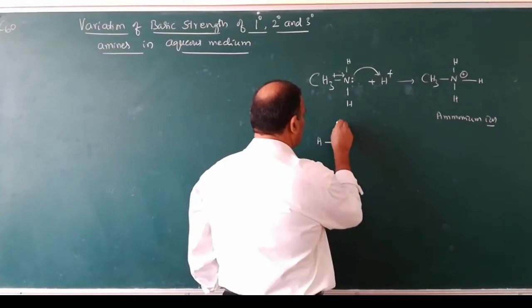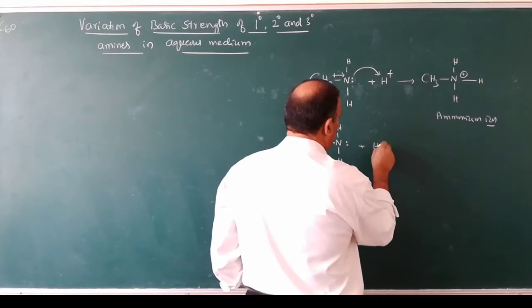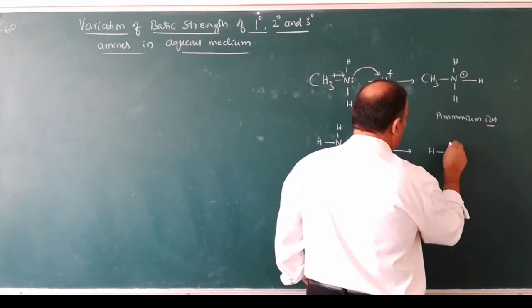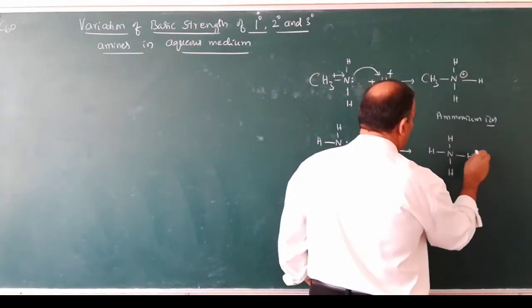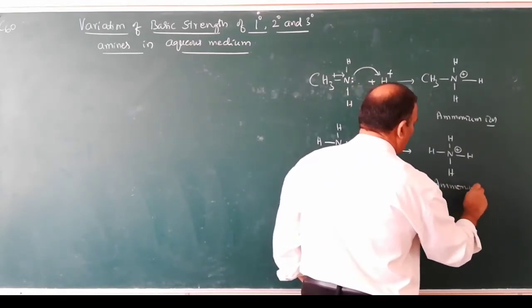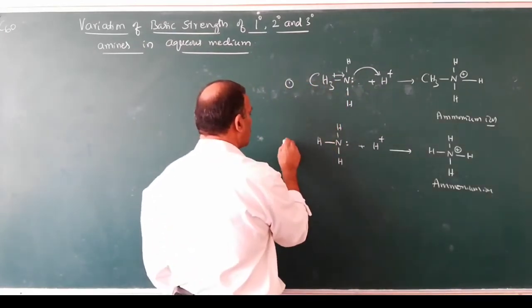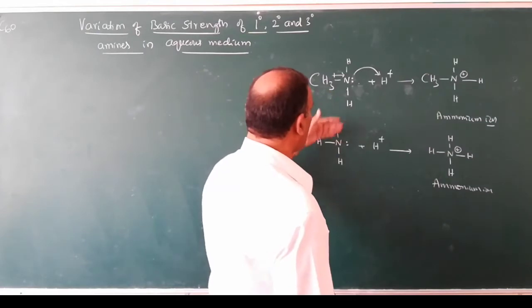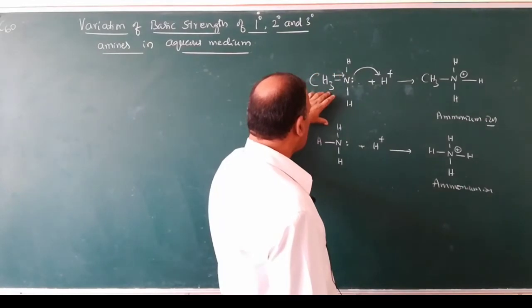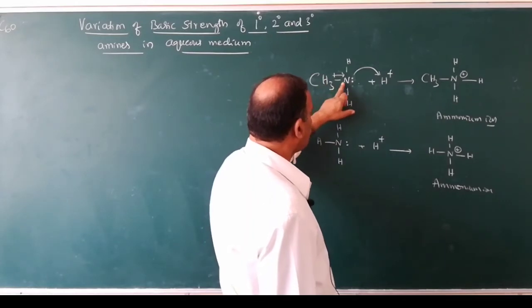This is ammonia and it is a proton. After accepting a proton, it is converted into NH4 plus, so this is also an ammonium ion. So this is methylamine, this one is ammonia. Among these two, which one is more basic? Methylamine is more basic because methyl groups or any alkyl groups are electron releasing groups.